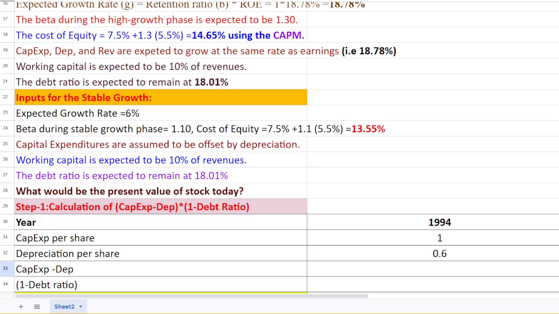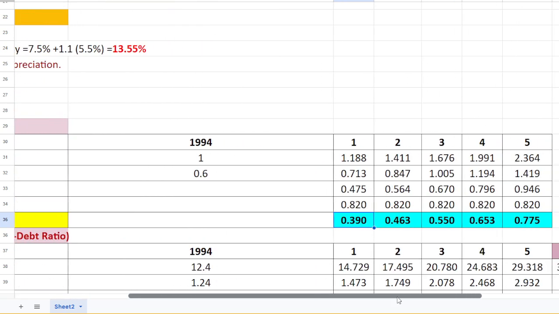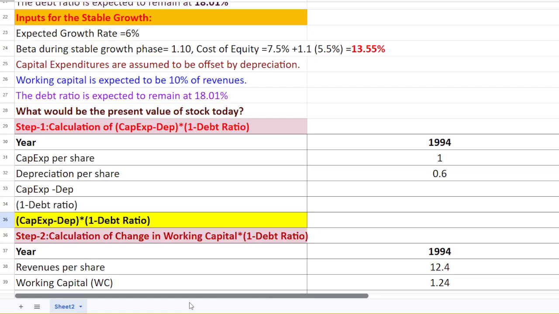Now what about the 1 minus debt ratio? If our debt ratio is 18%, naturally our 1 minus debt ratio would be 0.82, that's 82%. So capital expenditure minus depreciation times 1 minus debt ratio is the first calculation we need to find over the 5-year period.